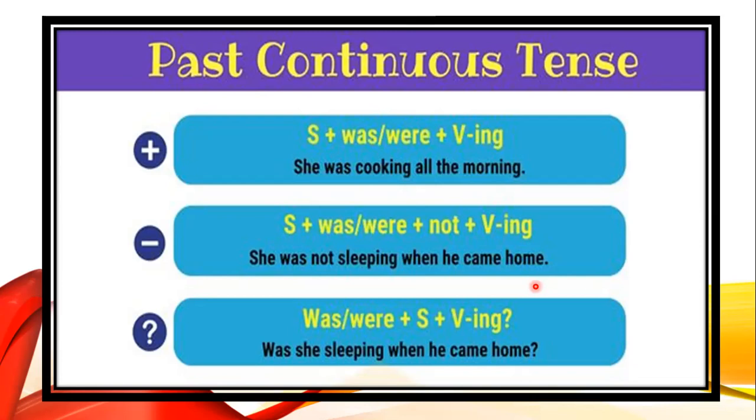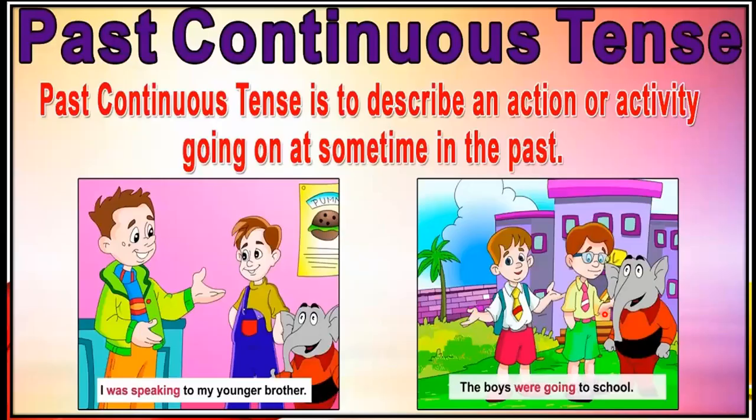And if it's more than one person, that is two people or more, or they or we, then we're always going to put were. And always use the first form of the verb with the ing, because ing shows that it is a continuous tense. Okay, let's move on.